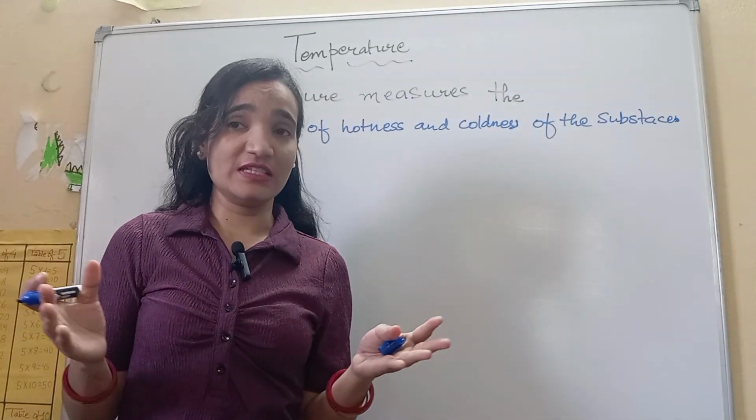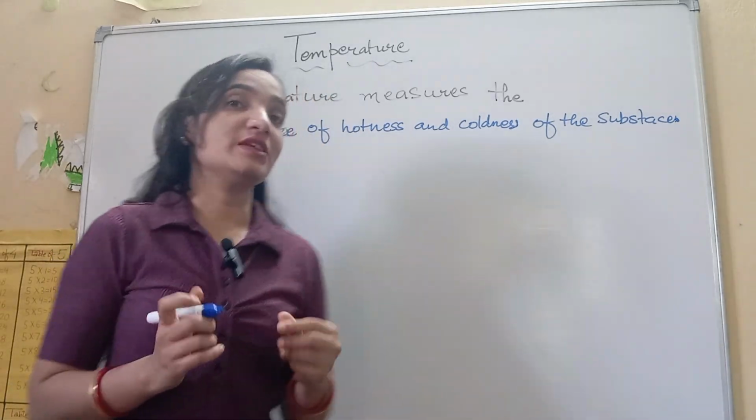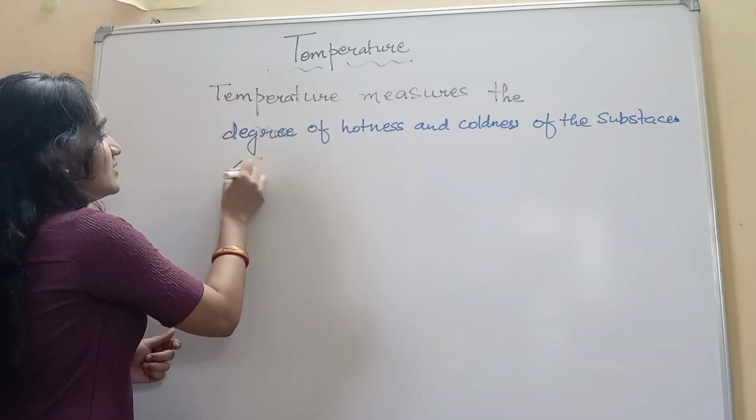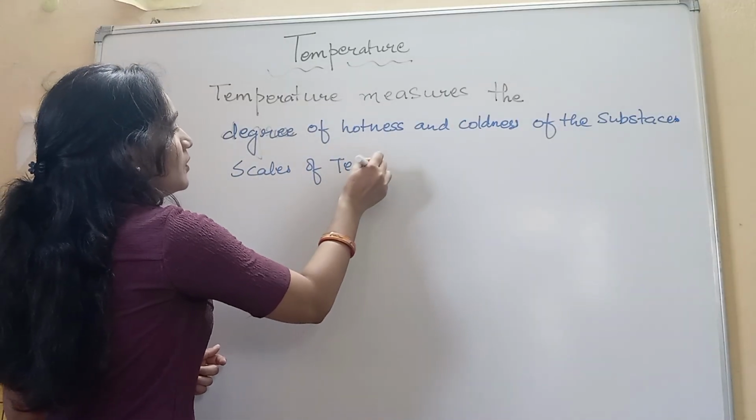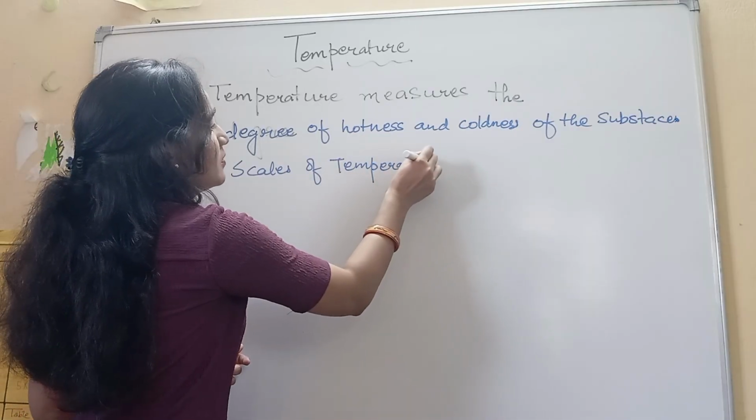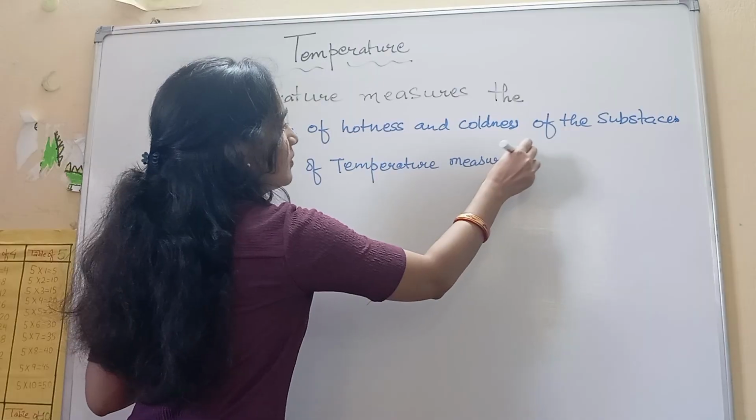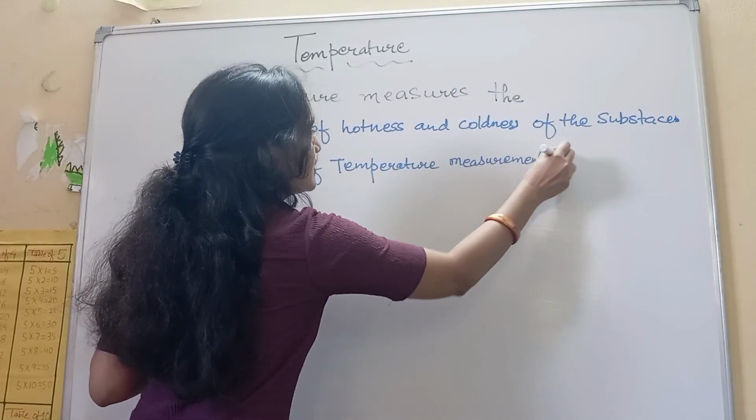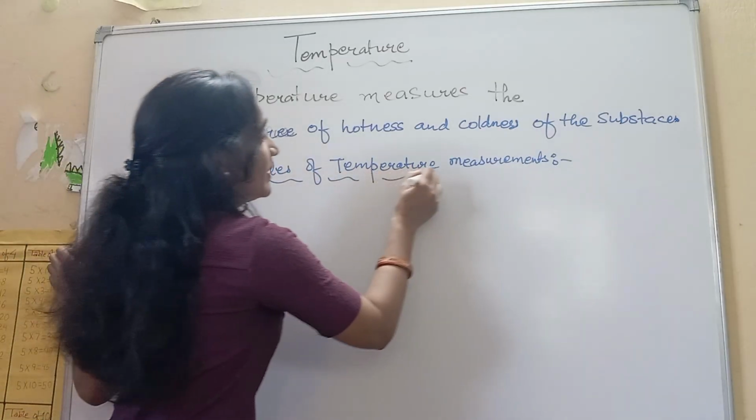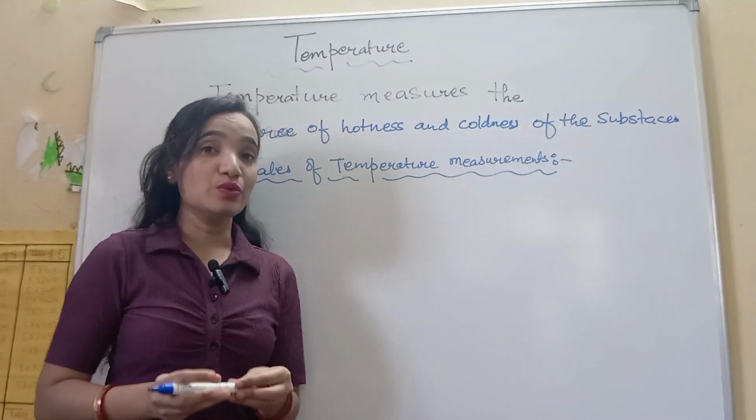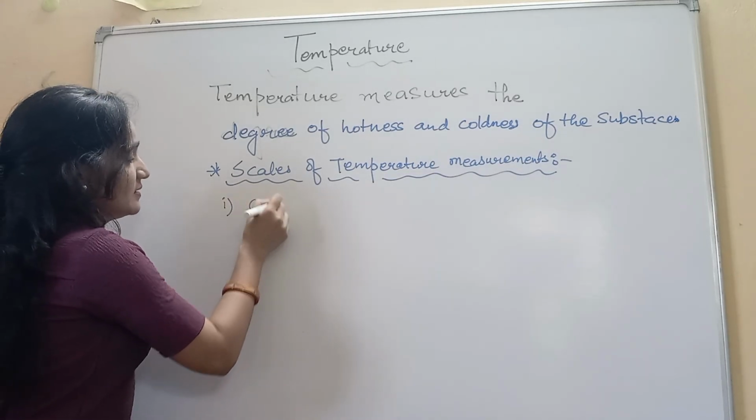Okay. So when we talk about temperature, it is measured in degrees, for example degree Celsius. There are various scales, right? There are various types of scales for measuring temperature. The scales of temperature measurement are, the most common and basic scale that we use, the first one, called Celsius.